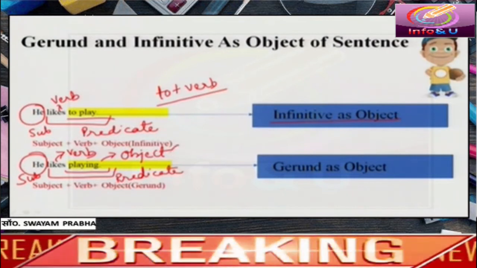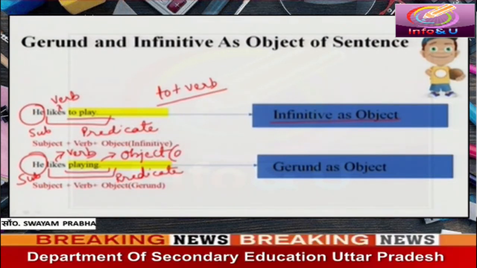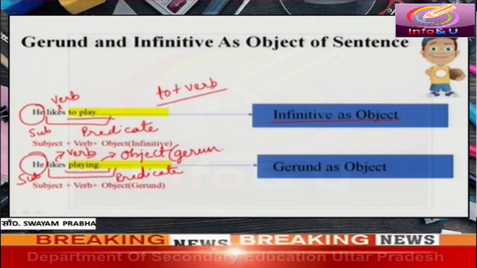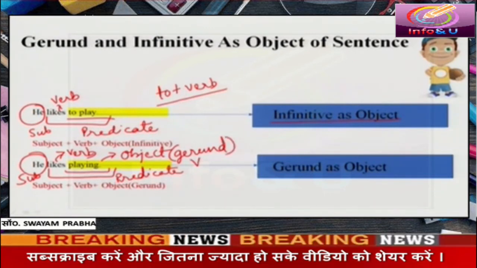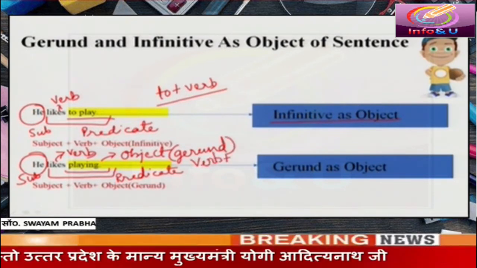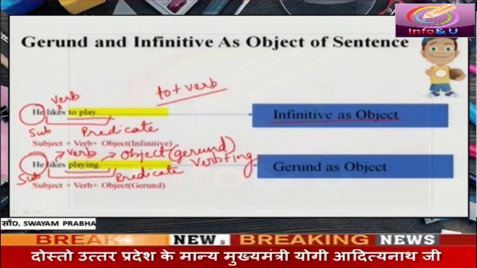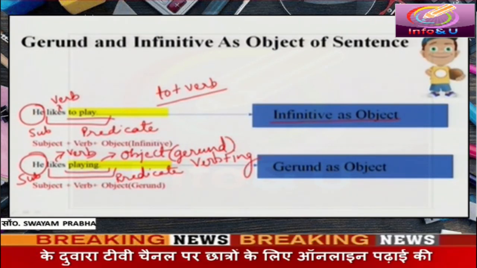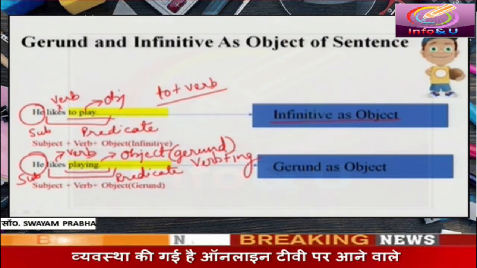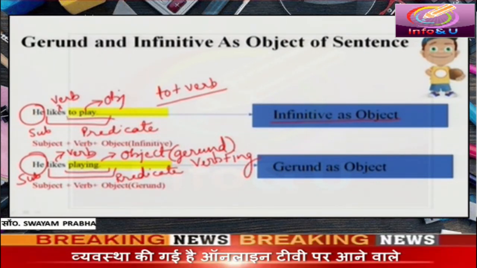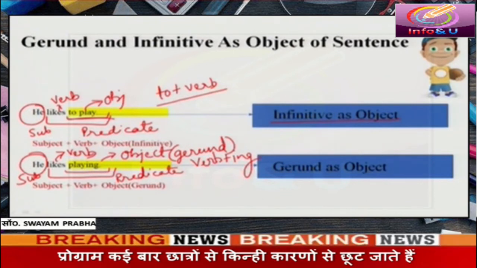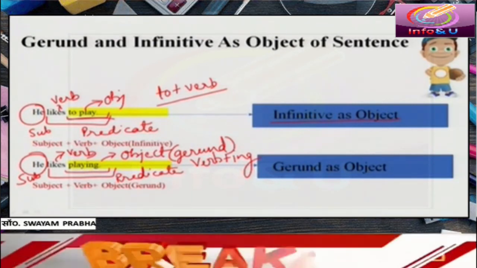The object is in the position of gerund. Verb plus ing. So this way you have seen infinitive and gerund can also be used as object of a sentence.